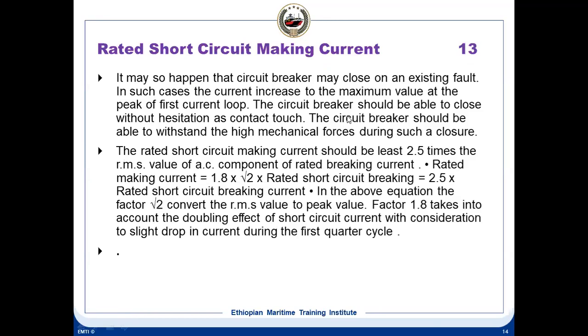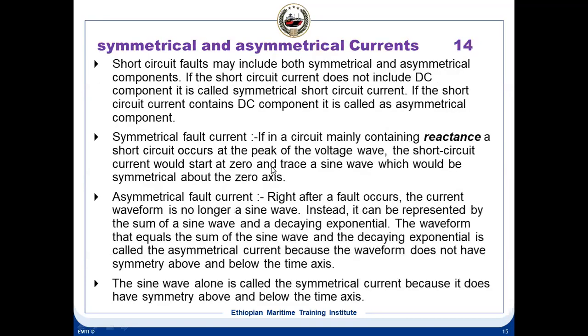The circuit breaker should be able to close without hesitation as the contacts touch. The circuit breaker should be able to withstand the high mechanical forces during such closure. So the rated short circuit making current is at least 2.5 times the RMS value of the AC component. So rated making current is 1.8 into root 2, because we are converting this into the peak value, multiplied by the short circuit breaking capacity. Okay, so this is what making current and short circuit current are.